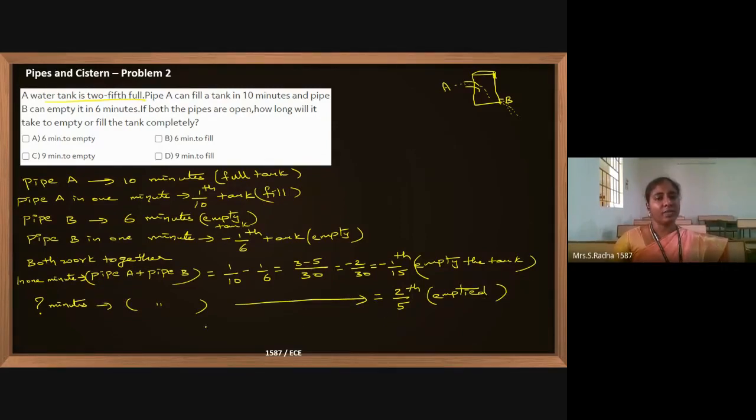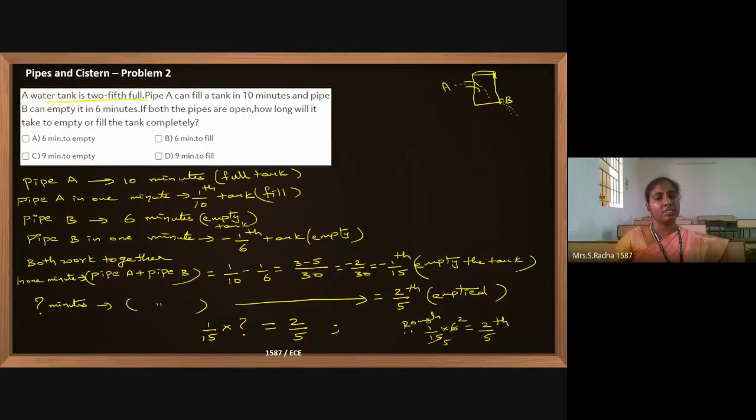So this 1/15, what do you have to multiply it with? They are emptying 1/15th in 1 minute. When this 1/15 becomes 2/5, what is the question mark value? If you multiply 1/15 with 6, 3 2s are, 3 5s are, it will become 2/5, and hence 6 minutes.